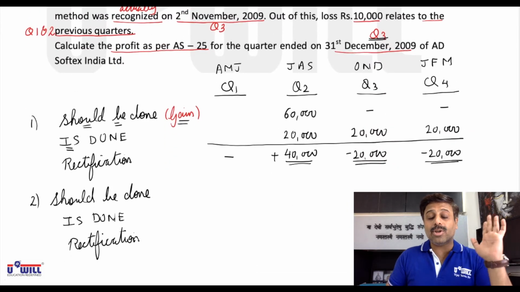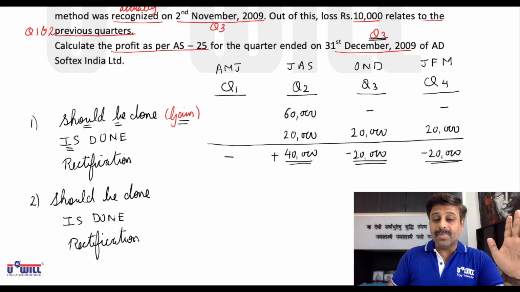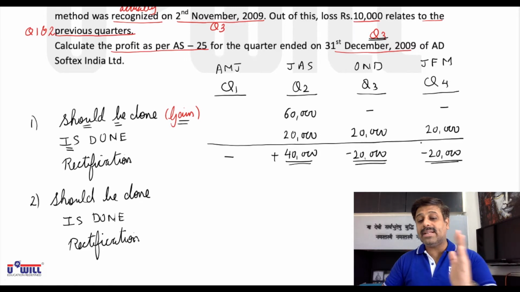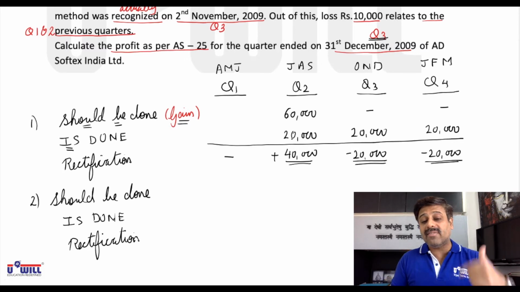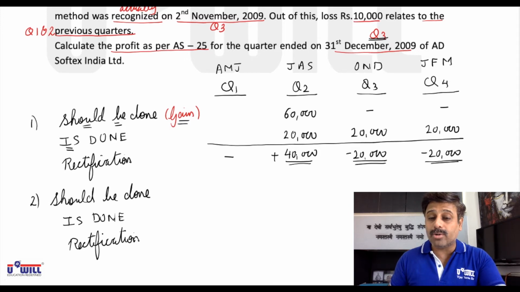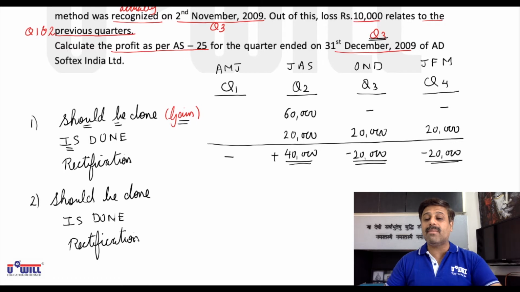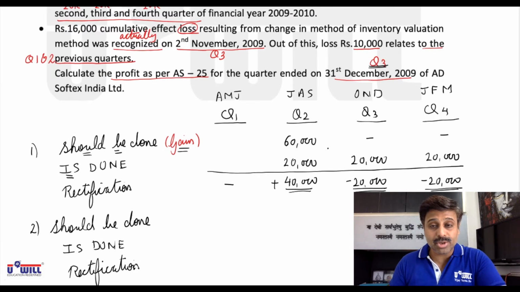Entire 60,000 of gain should have been taken in quarter 2. But we have taken 20,000, 20,000, 20,000 in quarters 2, 3 and 4. So to rectify that, we have taken only 20,000 in quarter 2, which means we will add a further 40,000 to the profits of quarter 2. No amount should have been taken in quarters 3 and 4, but still we have taken income of 20,000 in those quarters. So from the profits of quarters 3 and 4, we have to minus 20,000 each. I hope everyone is clear with this portion.